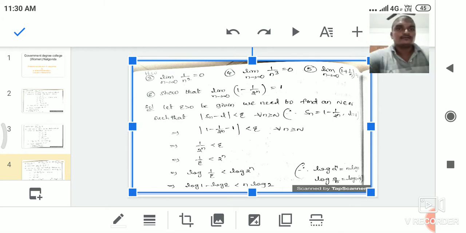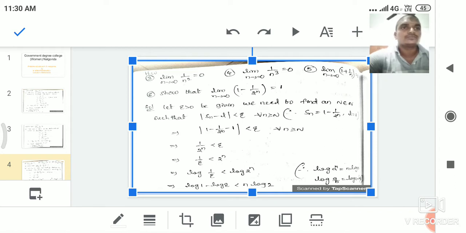Okay. Now we see the sixth problem. Show that limit n tending to infinity 1 minus 1 by 2 power n is equal to 1. Here we directly substitute n equal to infinity and we get the limit point 1. That is 1 minus 1 by 2 power infinity. 1 by 2 power infinity is 1 by infinity, which is equal to 0, so that is 1 minus 0, which is equal to 1.